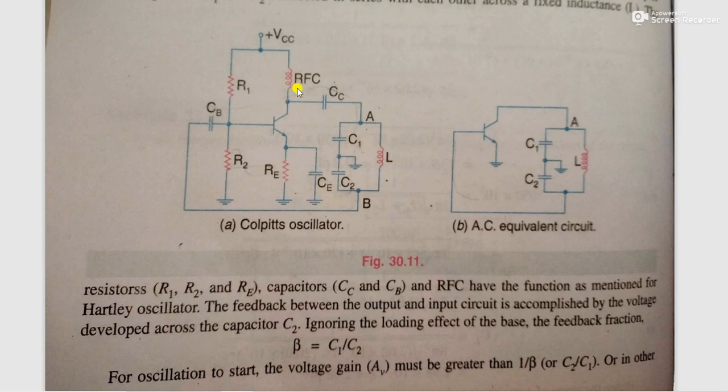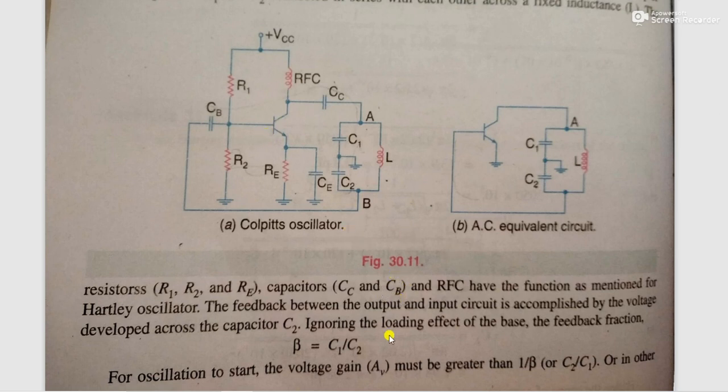I repeat the functions. The RFC, radio frequency choke, is connected between the collector and plus VCC. It blocks DC and passes only AC to the tank circuit. R1, R2 and RE provide the bias for the transistor to operate in active mode, or set the Q point. CC is a coupling capacitor. It couples the output to the tank circuit. CB is a blocking capacitor. It blocks DC and passes only the AC to the base.